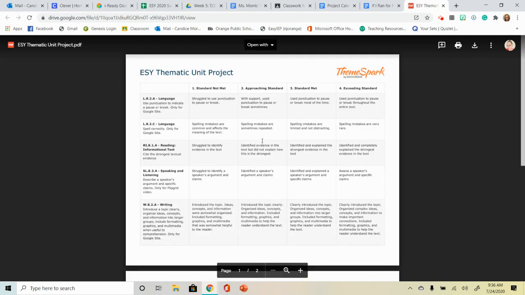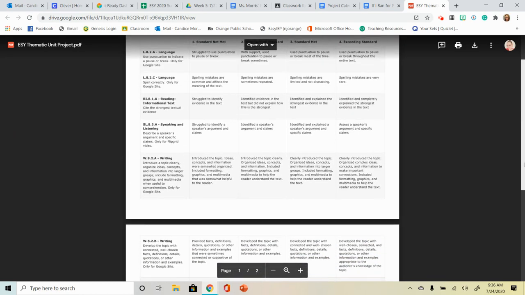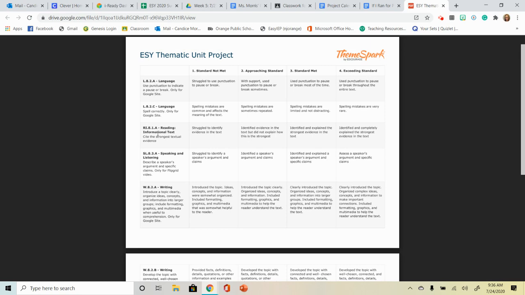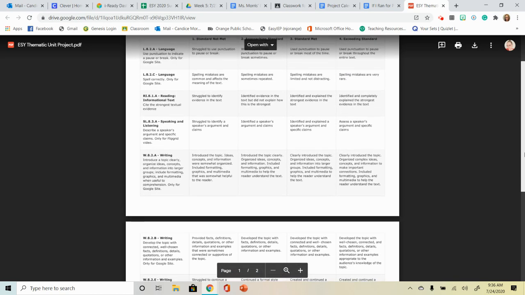So this is the rubric. This should look very familiar because these are the ones that I use a lot for all of you. So we have a thematic unit project. This is 7 standards. Now, not all of you will be graded on all 7 standards. It depends on what project you choose. There are ones that are strictly for Google Site, like the first one, the second one, the 4th one, the 5th, and the 6th one are all for Google Sites.